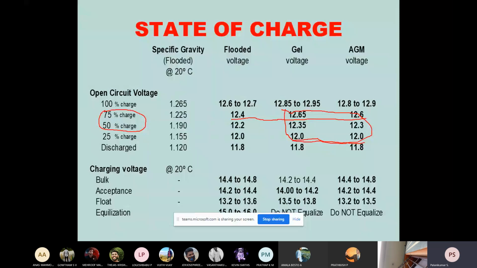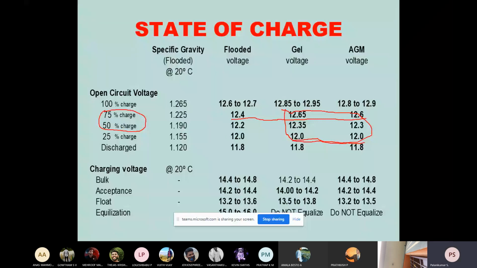Compared at 50 and 75 percentage, gel and AGM are more or less similar. But if you see the flooded technology battery, it shows very low voltages, a very huge drop, 12.6 it comes.